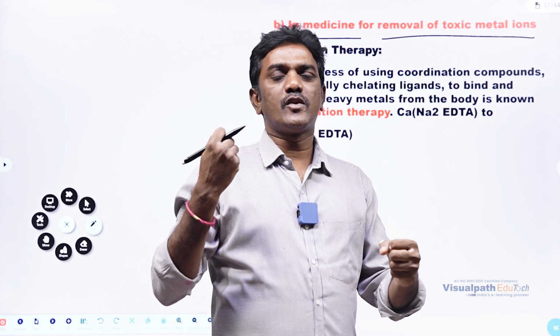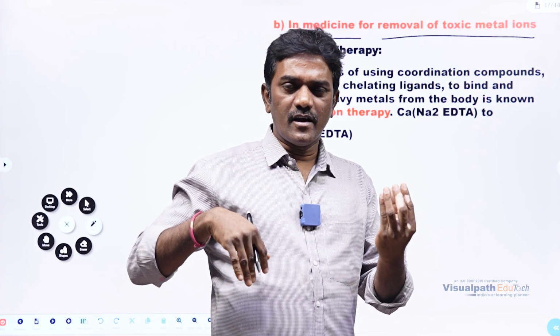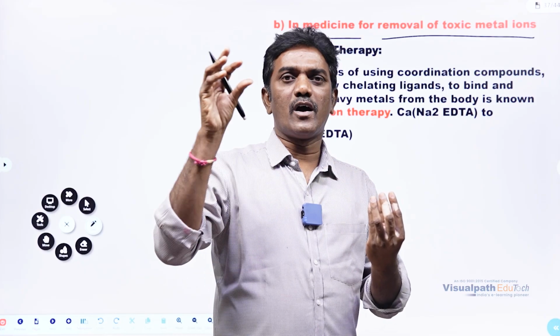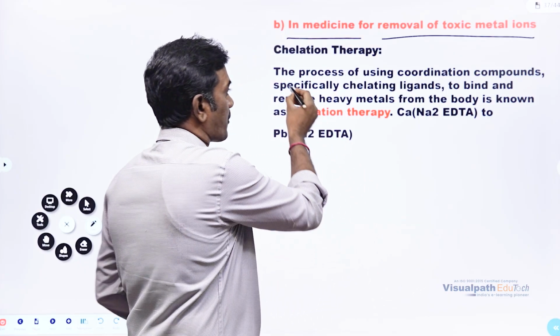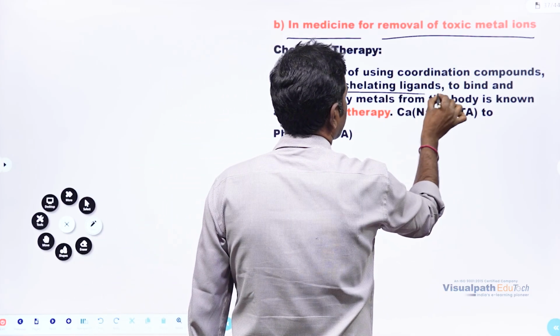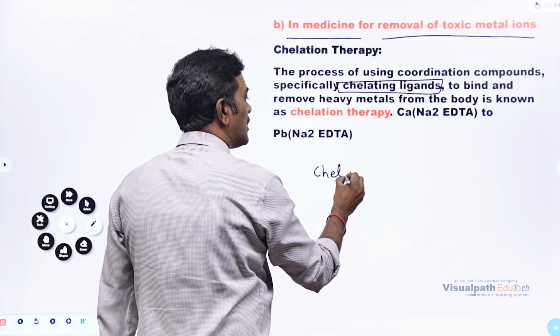In that way we are going to remove. How? Because the metal which is there in the body or somewhere which is causing harm to us is going to form some bond with our ligands. We are going to add ligands only. So now the process of using coordination compounds, specifically chelating ligands. Why? Because the chelating ligands will form bonds.